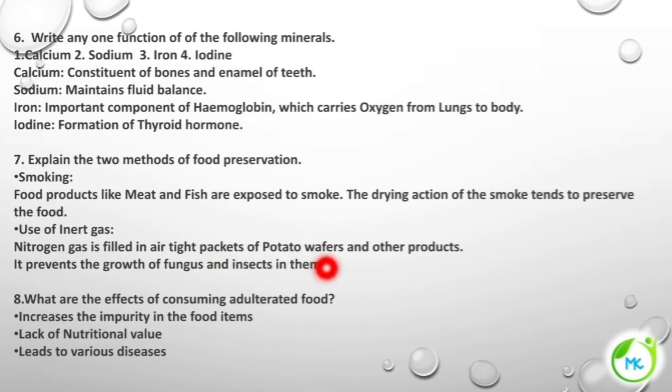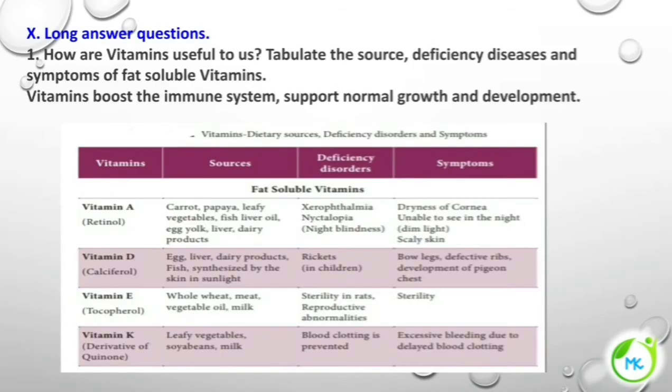What are the effects of consuming adulterated food? It increases the impurity in the food items, leading to a lack of nutritional value of the food item, and can lead to various diseases.